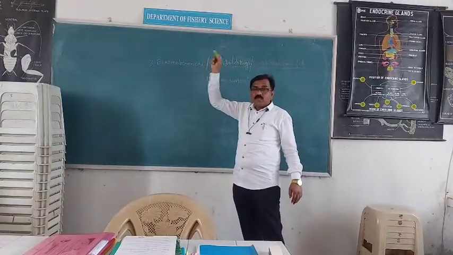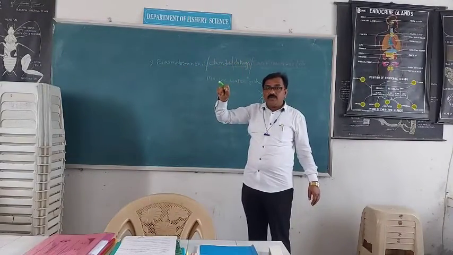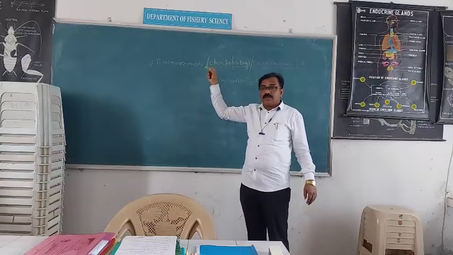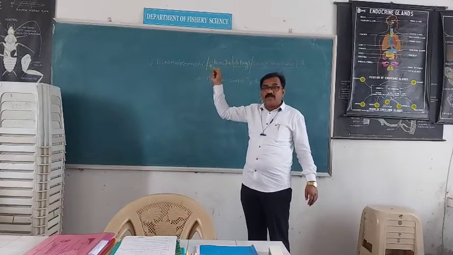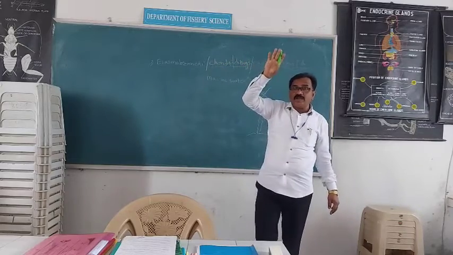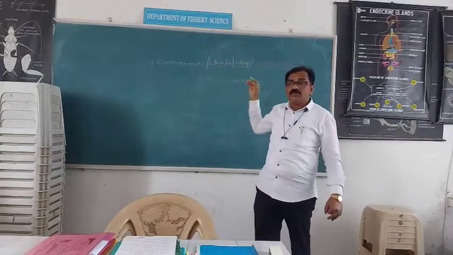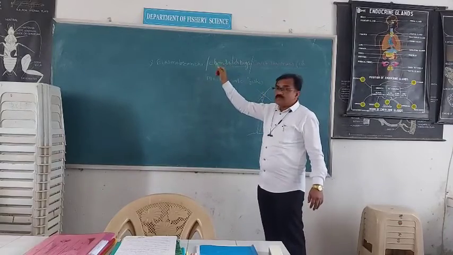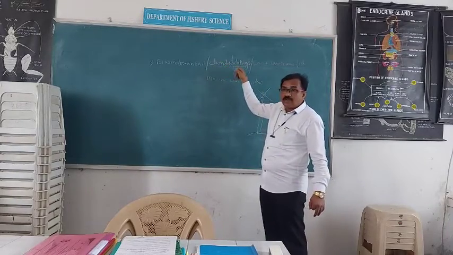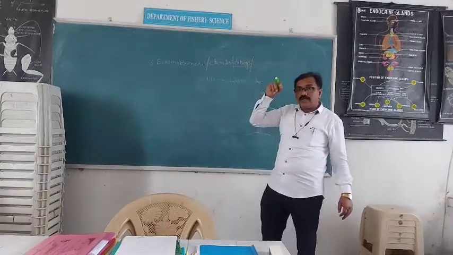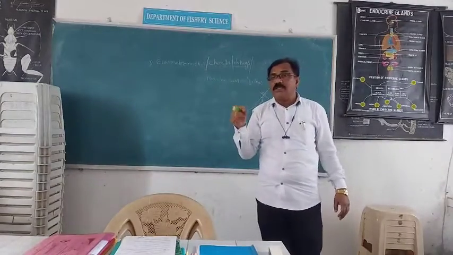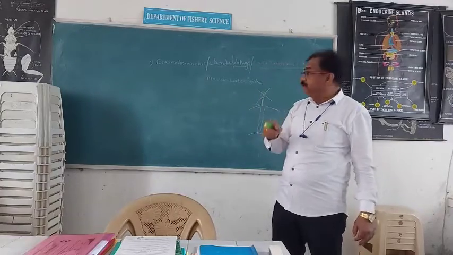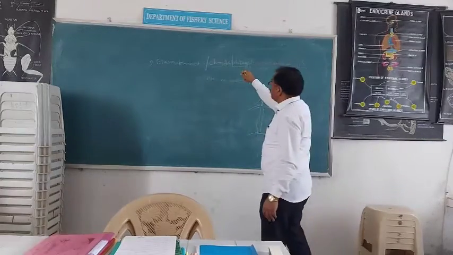Elasmobranchi is the most ancient, primitive fish, evolved from the Devonian period, near about 400 million years ago. It survives on the Earth planet. Second, Elasmobranchia is also called as chondrichthyes because the internal endoskeleton is made up of ribs or cartilage.